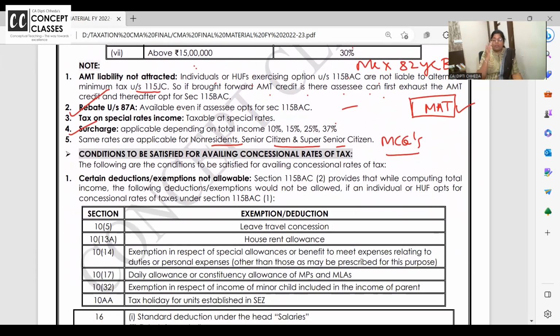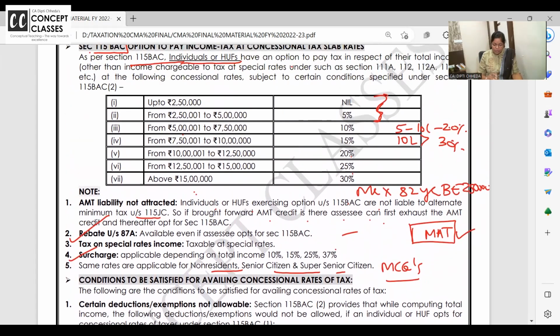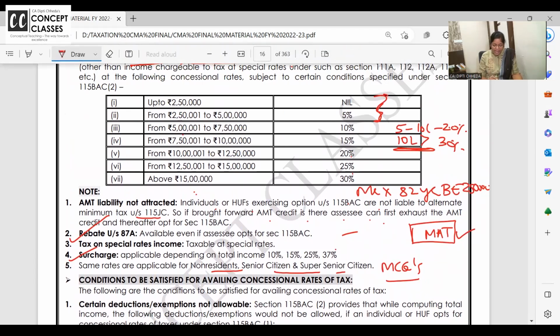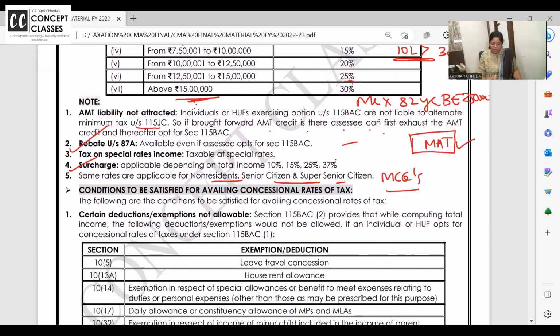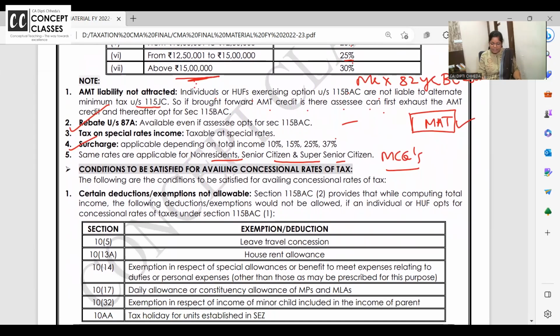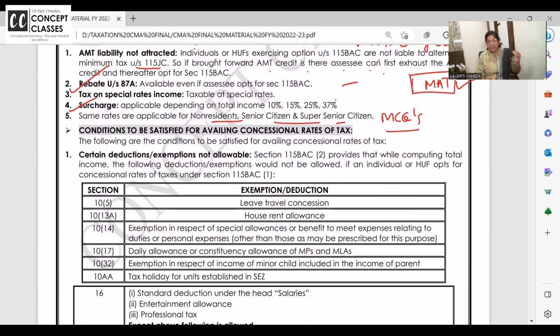Now, when you are paying tax as per new regime, for 10 lakhs up to 15 lakhs, it is only 25% tax. Above 15 lakhs, it is 30%. So now above 15 lakhs, if it is 30%, then definitely you are paying tax at a lower rate. So some deductions or some exemptions which are allowed in old tax regime are not allowed in the new tax regime. What are they?